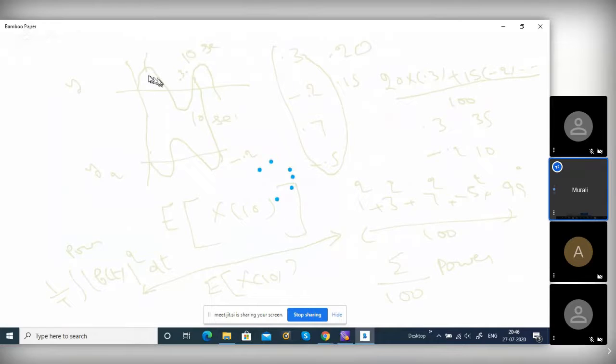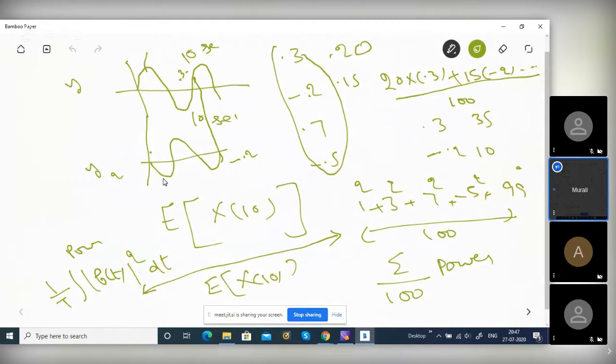See, theta equals 0, this sine wave. Theta equals pi, this sine wave. Like that, four different sine waves. But each will repeat many times, all four repeating different numbers of times, and the total is 100 times. If it is autocorrelation, what do you do? You fix t1 and t2, just as an example. This value and this value you multiply for this wave.